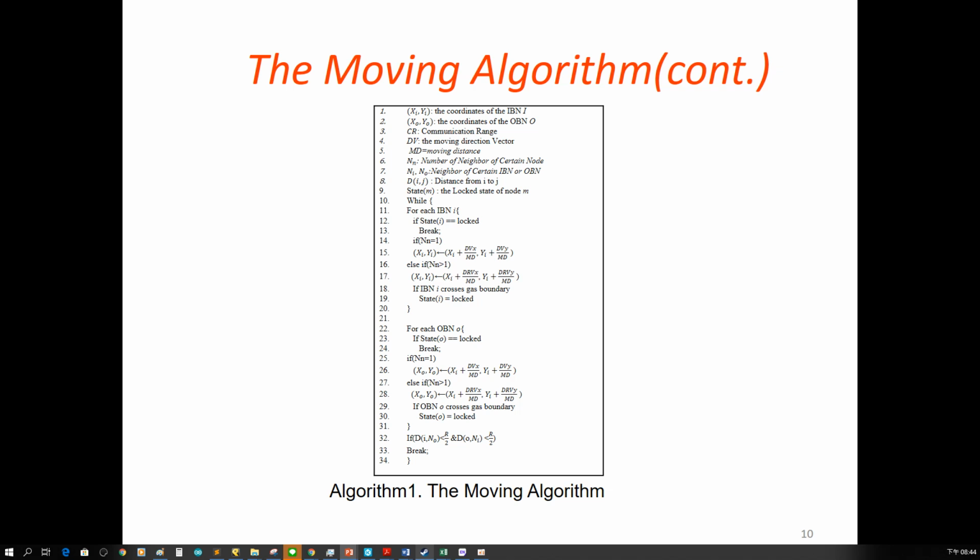Then, to refine the inner boundary area and the outer boundary area, the moving node should not cross the boundary at the same time. So, the moving distance of each mobile sensor is controlled according to the proportion of the distance between the mobile sensor and its one-hop neighbors. Besides, a lock node mechanism is also proposed in this paper to prevent the sensor node from crossing the boundary line again and again. Then the moving method will not stop until all distances between the IBN and the neighbors are smaller than half of the communication range.